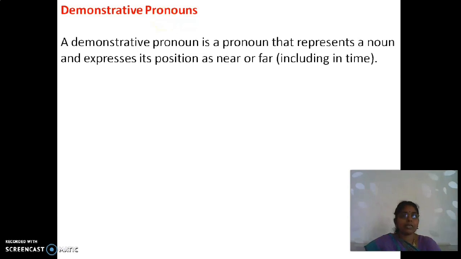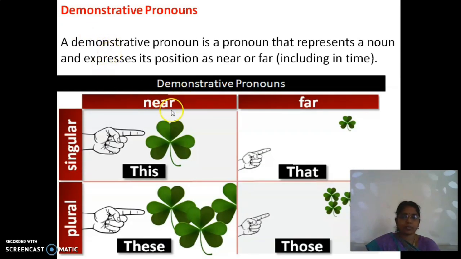A demonstrative pronoun represents a noun and expresses its position, whether it is near or far. Near: singular is this and the plural form is these. For representing far away, singular is that and plural is those.